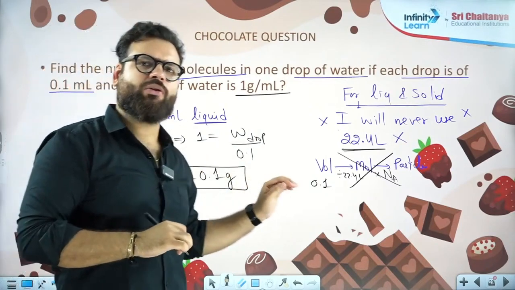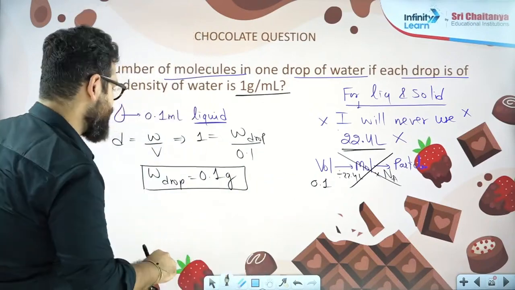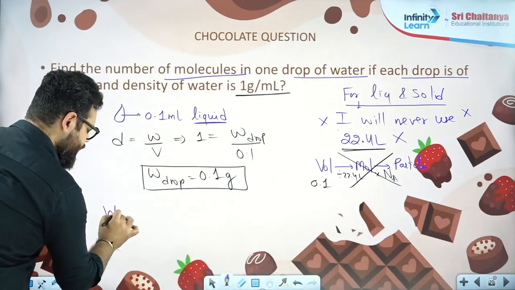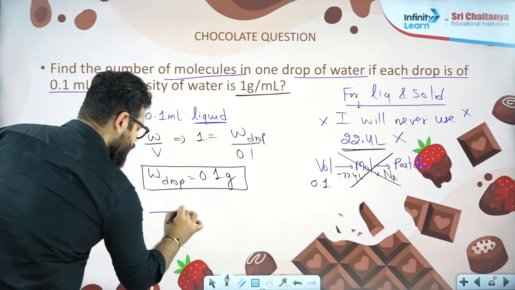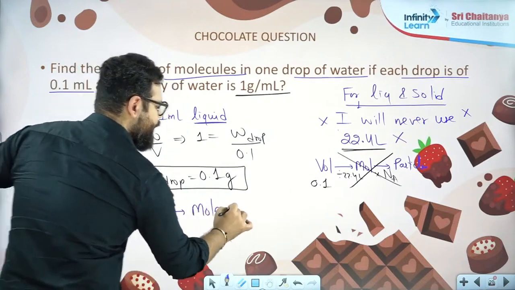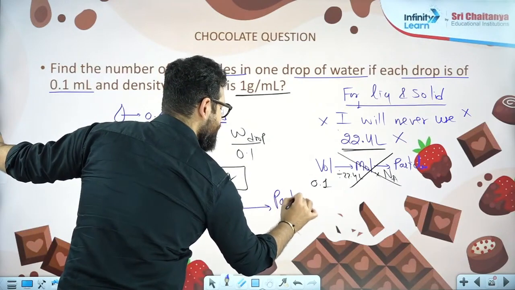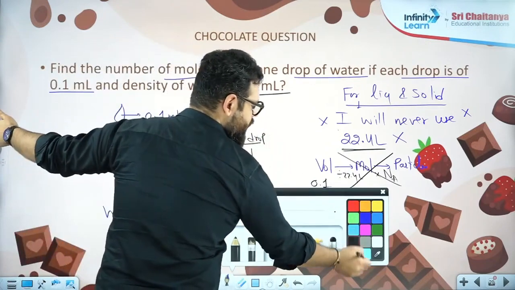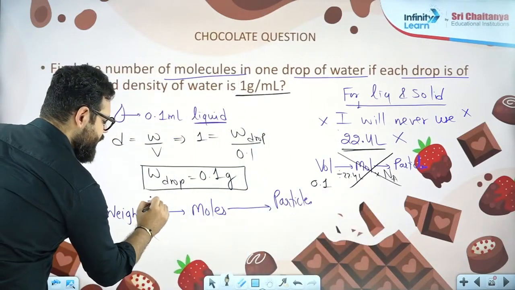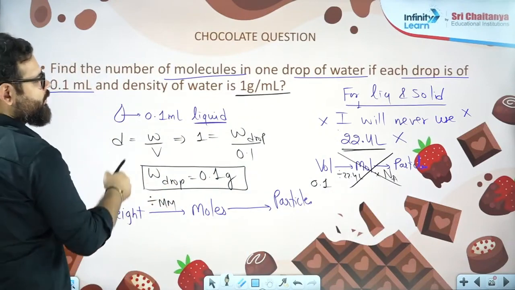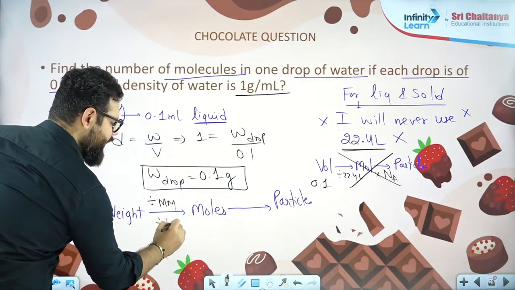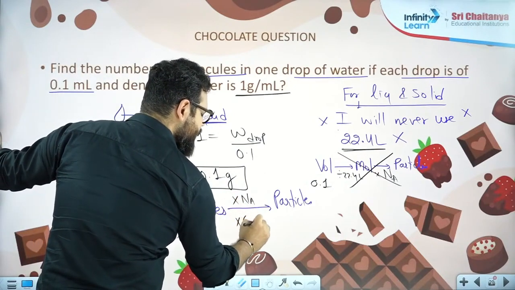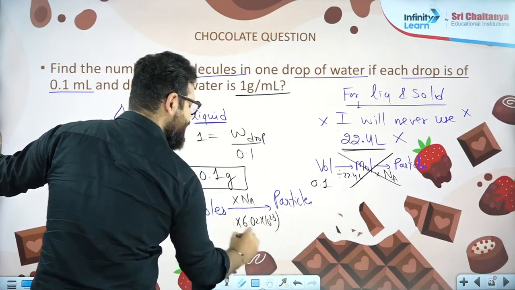Now it's a question where you know the mass of water and you want to find particles. So I will use the flow chart. From weight, I will go to moles. From moles, I will go to particles. Remember the flow chart. Weight to moles, divide by molar mass, which is 18 because water's molar mass is 18. So first I will divide by 18, then I will multiply by Na, which is 6.02 into 10 power 23.